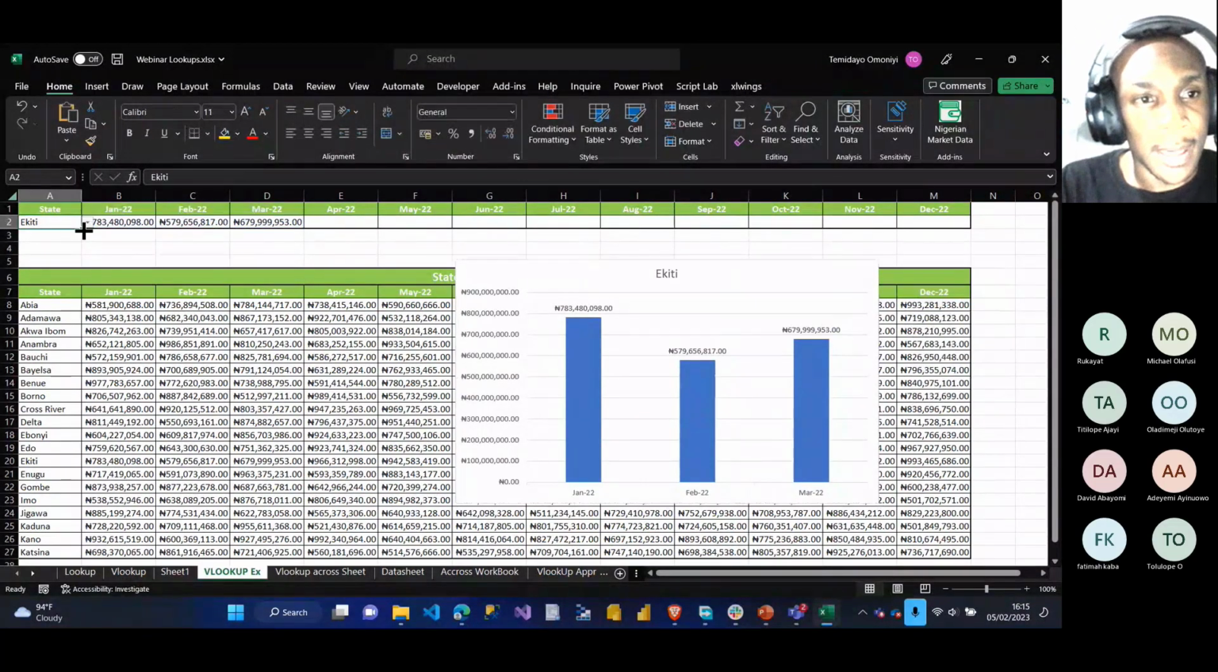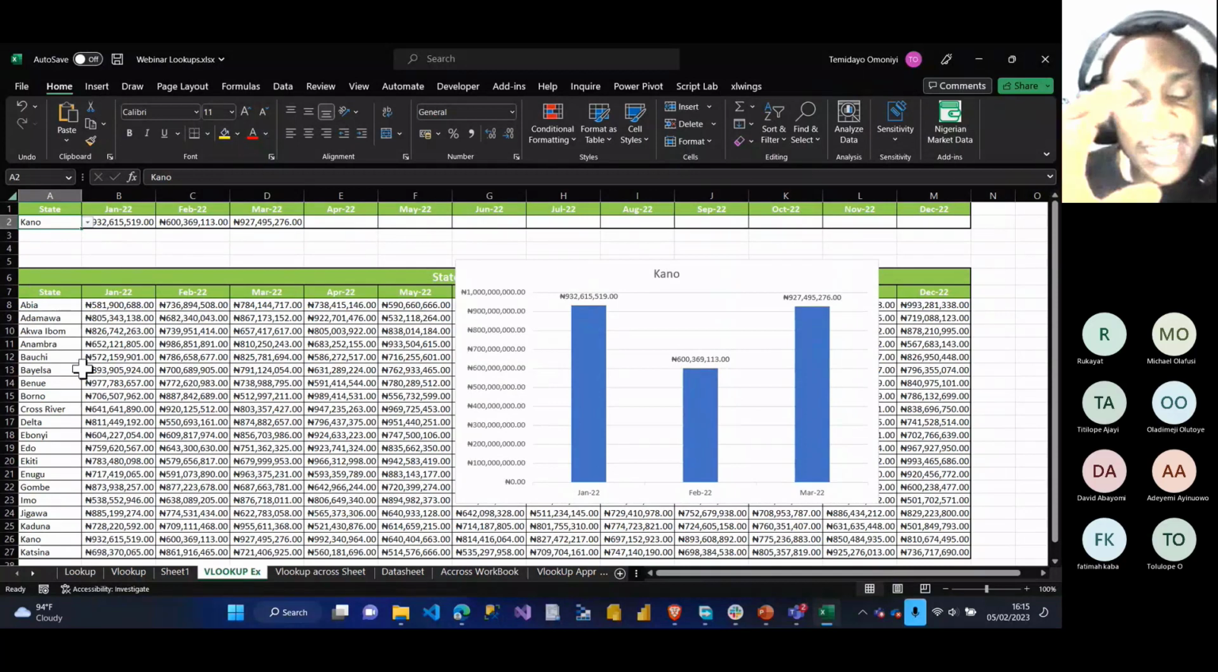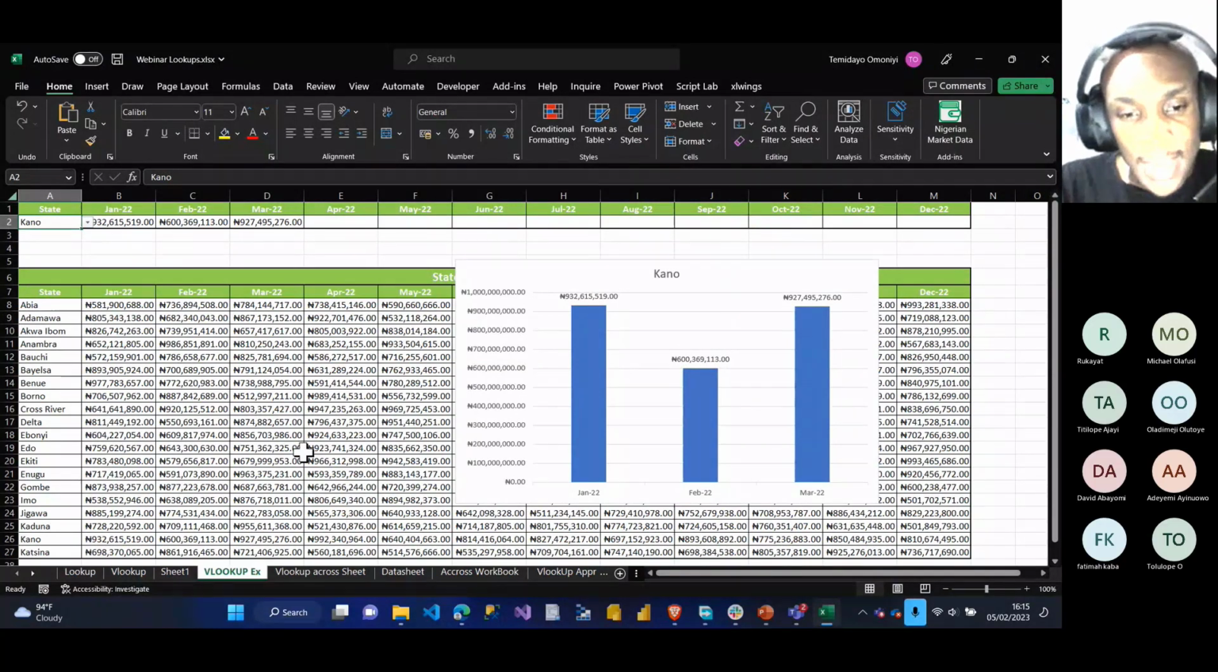Okay, awesome. Let me change the state to Kano State. You can see now it becomes more dynamic. So that's VLOOKUP in the same sheet. What about if the data is now in multiple sheets? That's if it's in 2 different sheets.